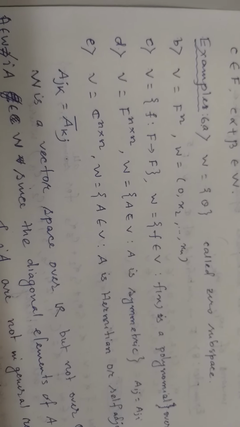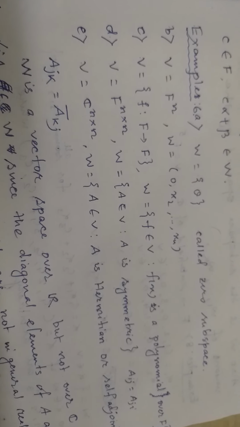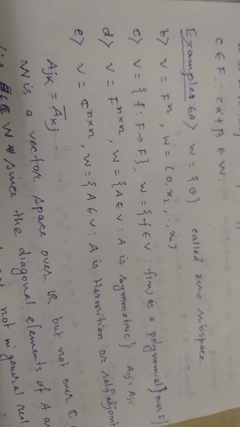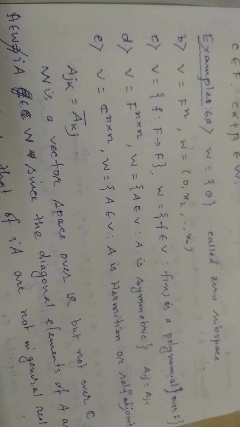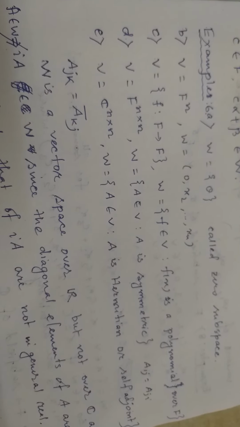Now we'll give some examples of subspaces. First example, let V be a vector space over the field F and W contains only the theta of V. Then obviously W is a subspace and it is called the zero subspace of V. Next we take V as the vector space F n, where F is any field, and W is taken as the set of elements of V whose first component is 0.